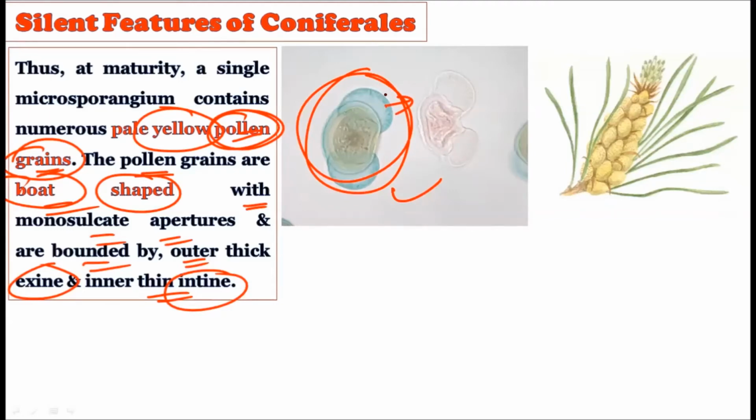So the pollen grains, once formed in the microsporangium, are pale yellow in color. The pale yellow pollen grains are boat shaped. What is the shape of these pollen grains? They are boat shaped, and they show the presence of only one pore. These are also pollen grains, and that is why they show the outer exine and inner intine layer.